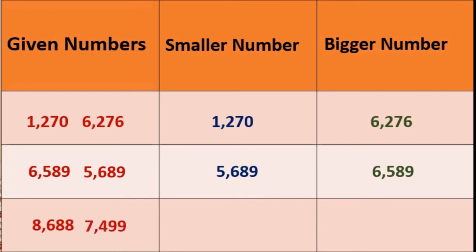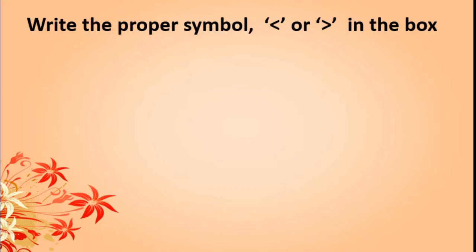Here 8688 and 7499. Again here what is there? 8000 is bigger and 7000 is smaller one. You always first observe the first number from the left hand side, and easily you can bifurcate which is the smaller number and which is the bigger number. If you know this thoroughly, then we will move to the symbols.